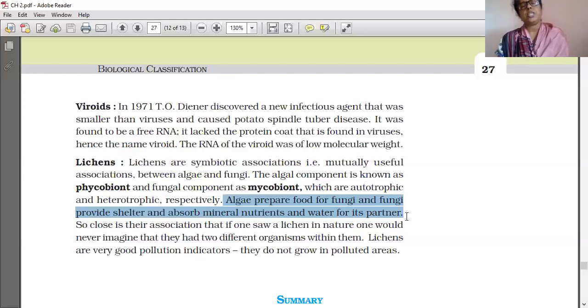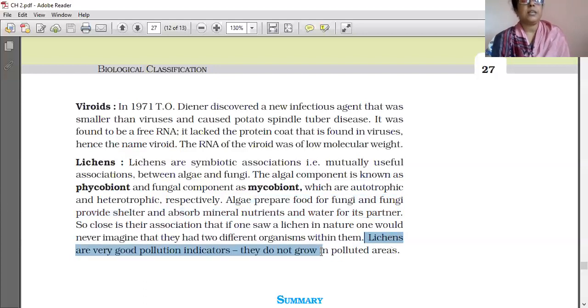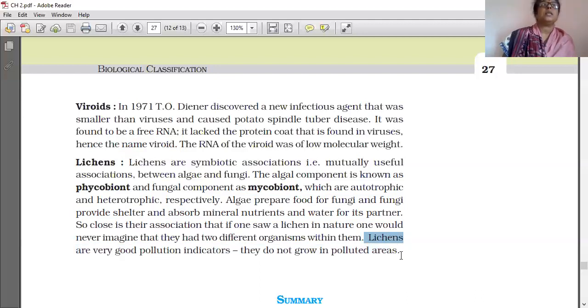Lichens are very good pollution indicators. They do not grow in polluted areas. If lichen is growing in an area, it means that area is not polluted, or the pollution is negligible, because lichens are very good pollution indicators.